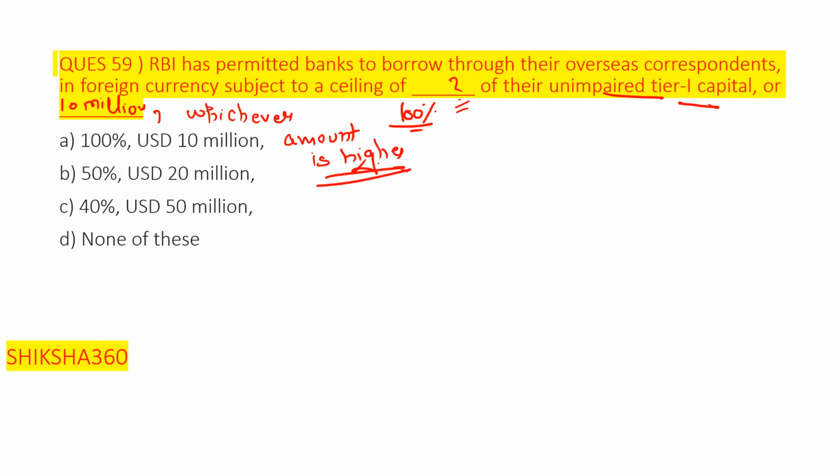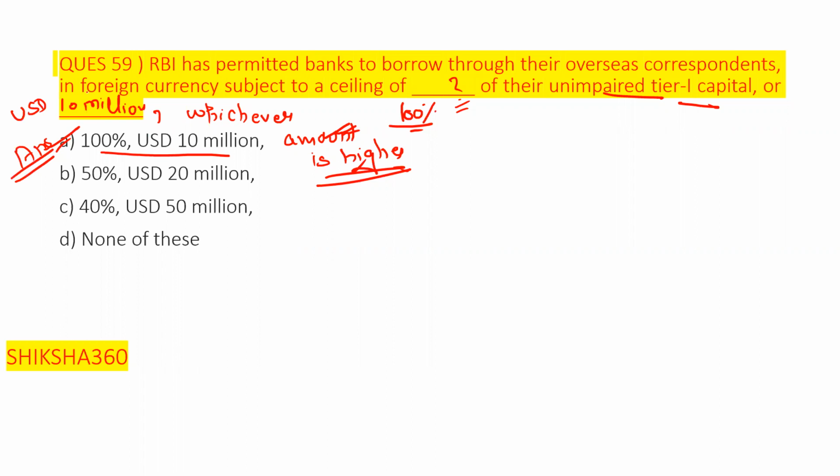So here RBI has permitted banks to borrow through their overseas correspondents in foreign currency subject to a ceiling of 100% of their unimpaired tier 1 capital or USD 10 million. Write it also right here, whichever amount is higher. So this one is the answer.